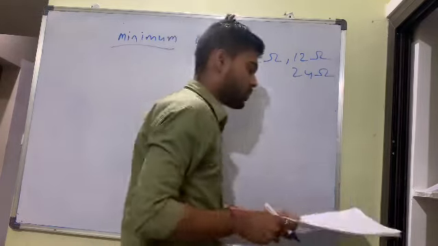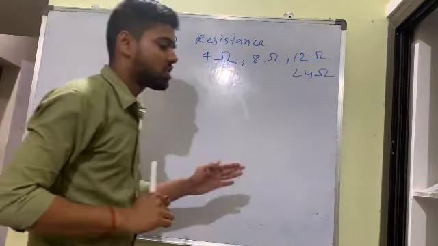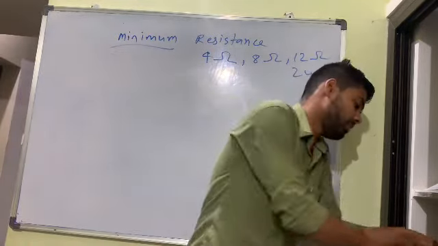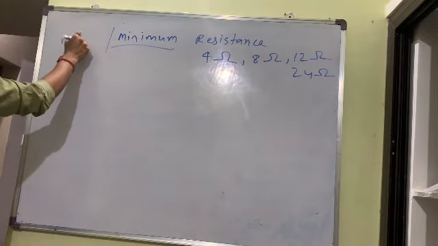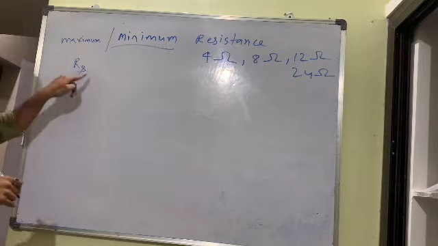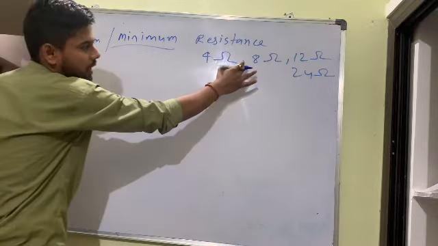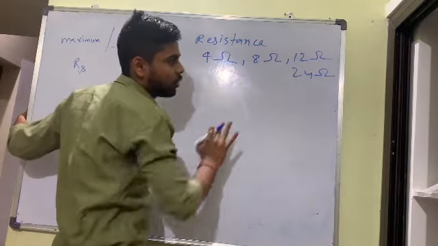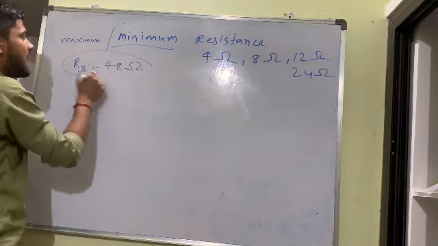Instead of minimum, if they ask maximum, it is the same concept. Whenever they ask maximum, it is simple: you find resistance in series, so you just add. 4 plus 8, 12. 12 plus 12, 24. 24 plus 24, 48 ohm is the maximum resistance.